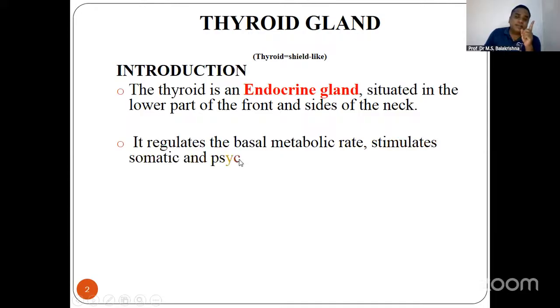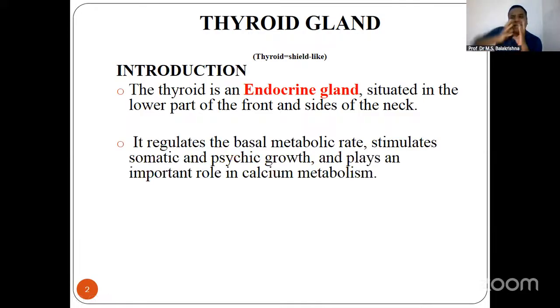So basically, thyroid gland is a multi-purpose gland. It is the most versatile and the most important gland. It controls the basic or basal metabolic rate, that is all your biochemistry cycles, right? All your cycles, metabolism, anabolism, catabolism, everything is controlled by thyroid gland. It stimulates your somatic and psychic growth, your intelligence level, and plays a very important role in calcium metabolism. So that is the physiology part. T3, T4, calcitonin, three types of hormones are there.